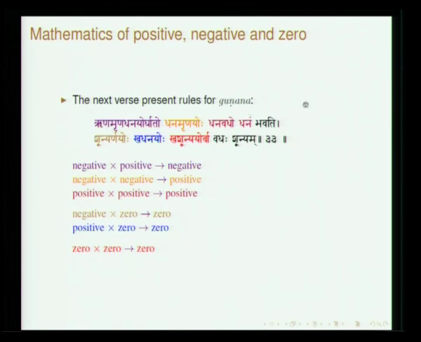Then the gunana, rinam rinam dhanayoho ghataha, dhanam rinayoho. So, rina is negative, rinayoho, see, is if you have negative into negative, so that will be positive. See, dhanam will be the resultant if you deal with two negatives. So, here it is gunana. So, all those things have been stated, and so if you look at this last part of this verse, kha